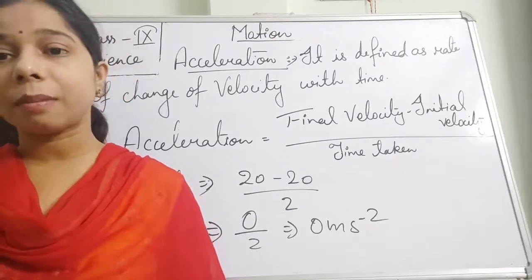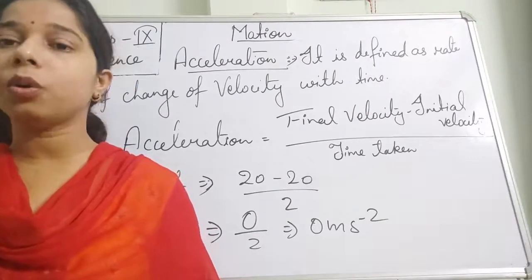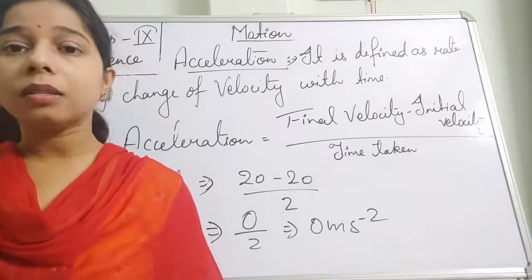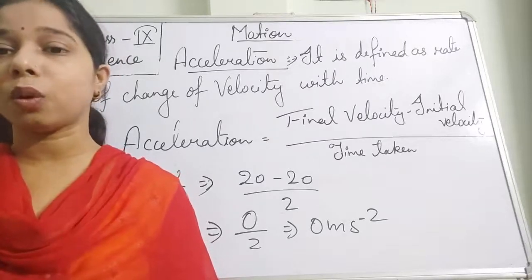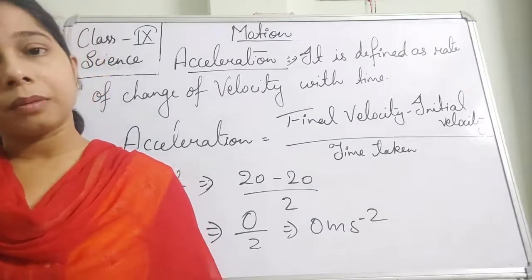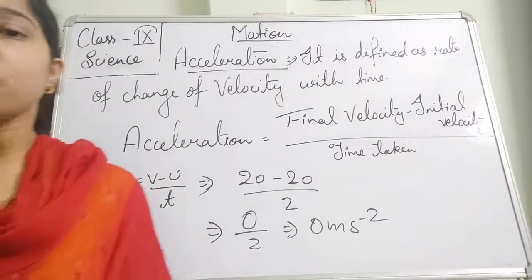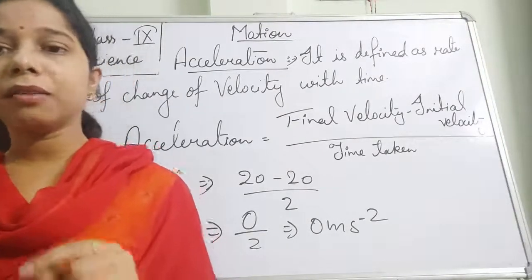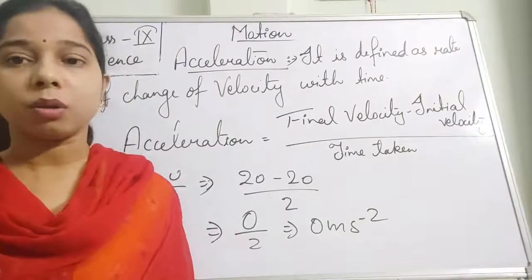Velocity also gives the magnitude, but both of them do not always have equal magnitude, because if there is any change in the direction, we will find that there will be a change in the value of the velocity also. So we will say that speed and velocity do not always have the same value.